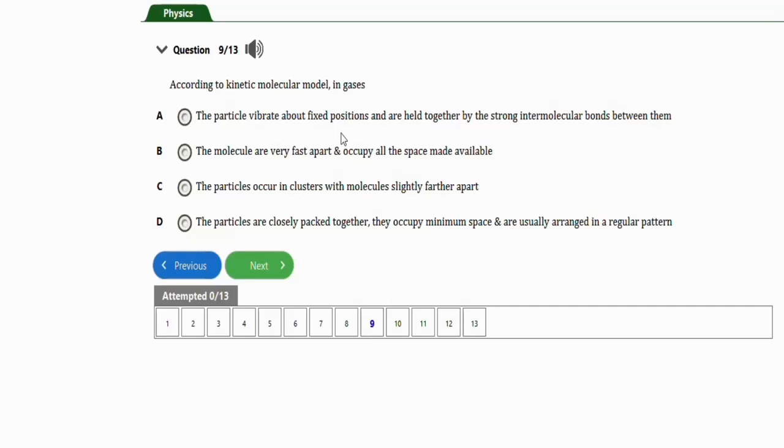So basically, in this question, we are looking for, according to the kinetic molecular model in gases, the molecules are very far apart and occupy all the space made available. So guys, this will be the correct option to this question. That's it for this question. Let's go to the next repeated question.